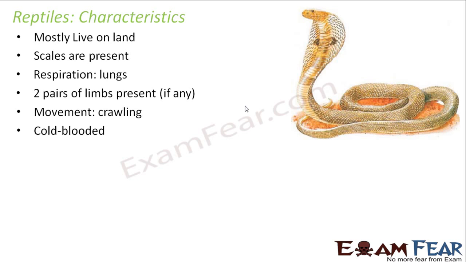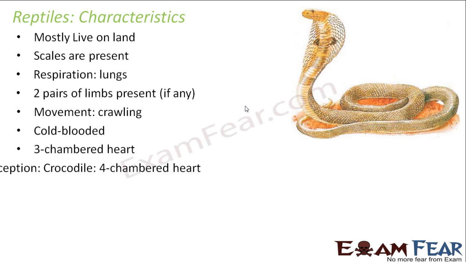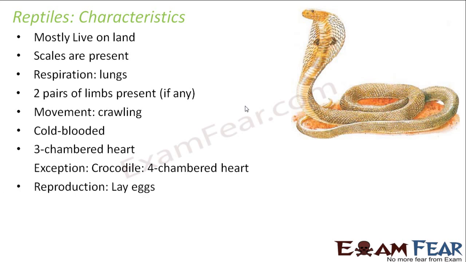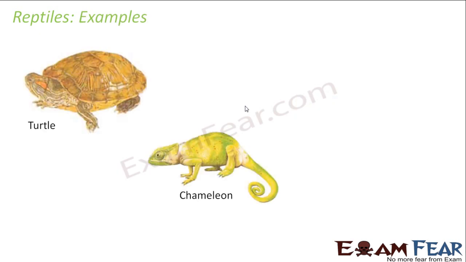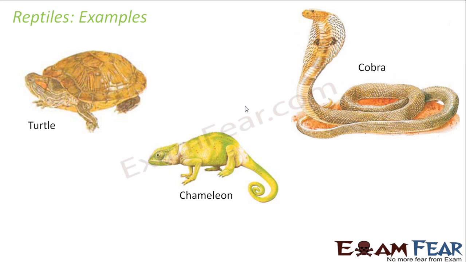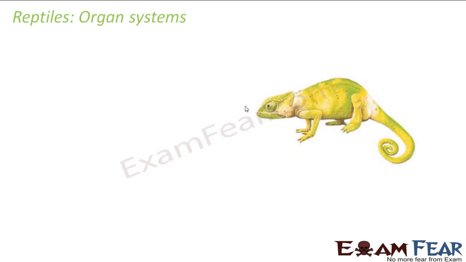Movement, crawling. Cold-blooded animals, three-chambered heart. So the circulation system is exactly the same as that of amphibians. Exception is crocodile, which has a four-chambered heart. So we discussed this in one of our previous slides. Reproduction happens by laying eggs, so they do not give birth directly to their young ones. So some of the examples of reptiles would be turtle, chameleon, cobra, and lizard. These are some of the examples of reptiles.